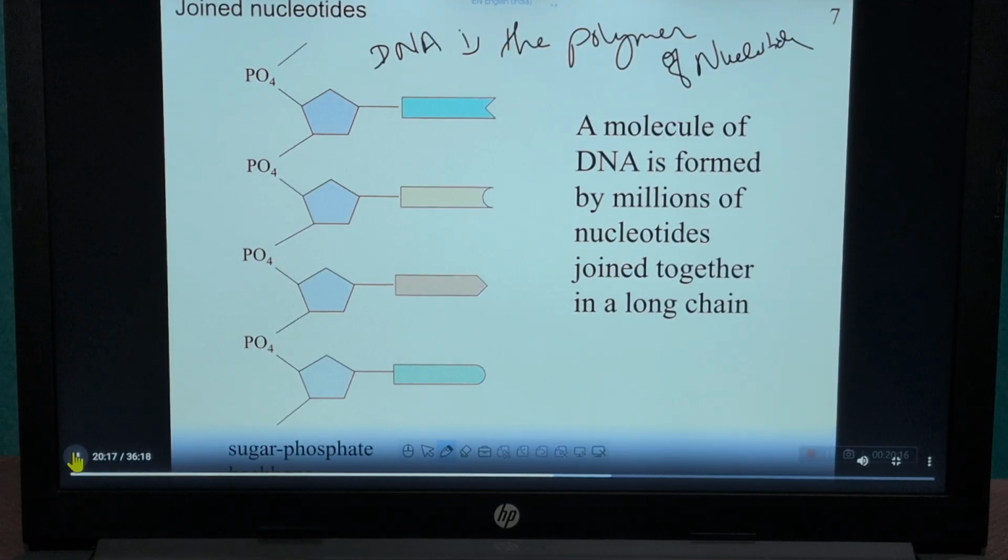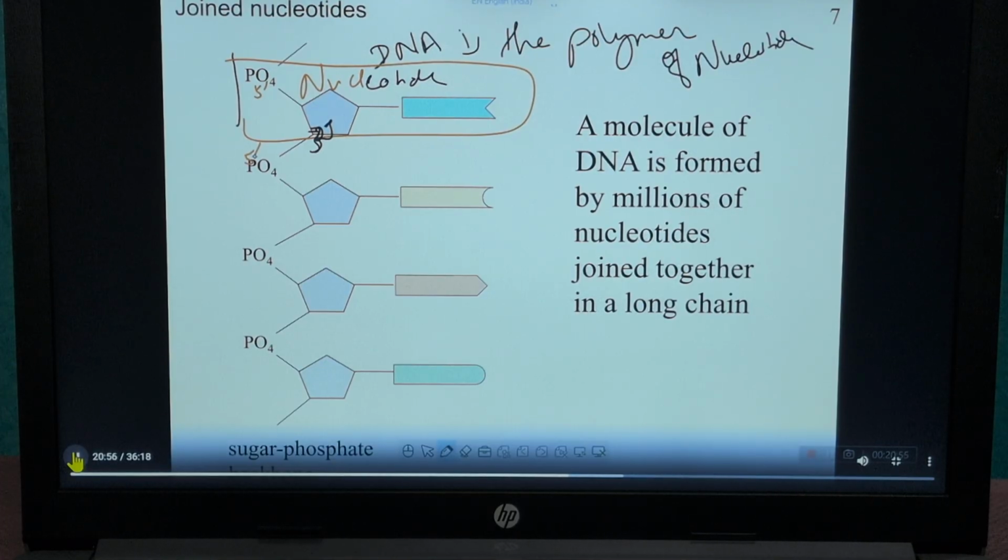They are joined in a long chain. See here, these are all nucleotides. This single chain is made of nucleotides. This nucleotide is joined by the phosphate and the OH group of the 3 prime. This is the 5' end and this is the 3' end.